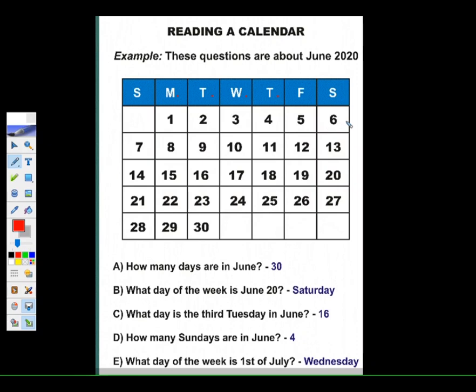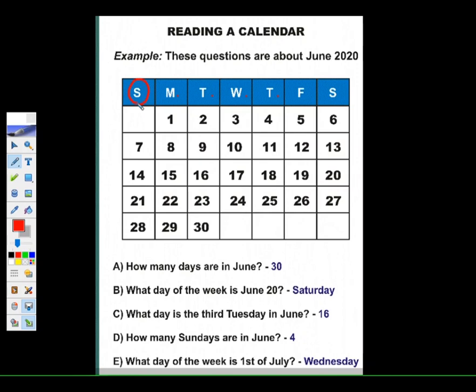So directly we can look at the Sunday column, and we see 7, 14, 21, 28. These are the dates. So how many? 1, 2, 3 and 4. So there are 4 Sundays in the month of June.